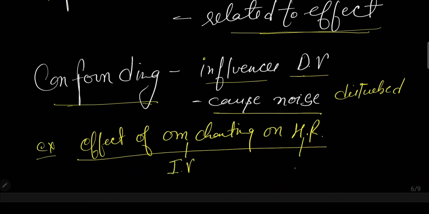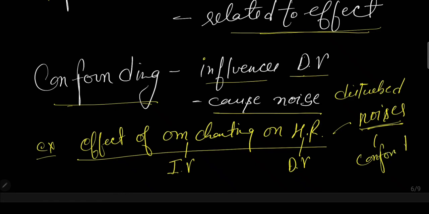Heart rate will be the dependent variable. And if there are any noises, like some music playing, or some other people chanting different things, those noises will be confounding. We do not need them, so we should remove them, avoid them, control them.